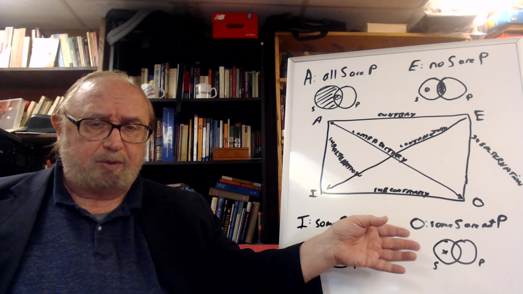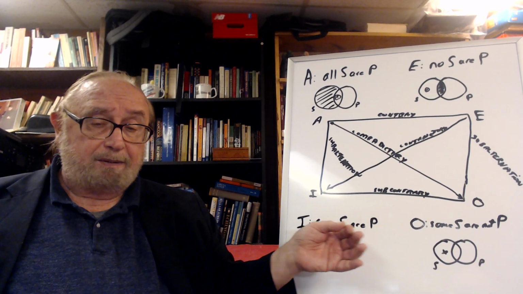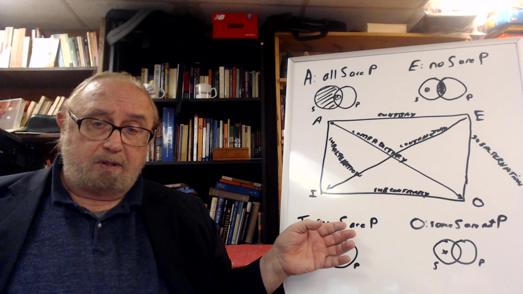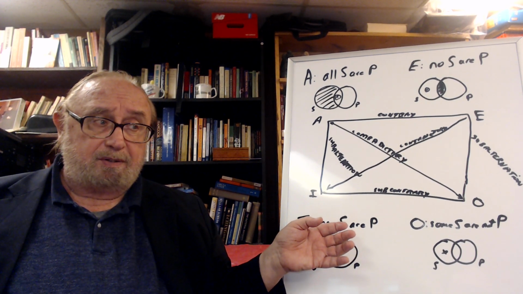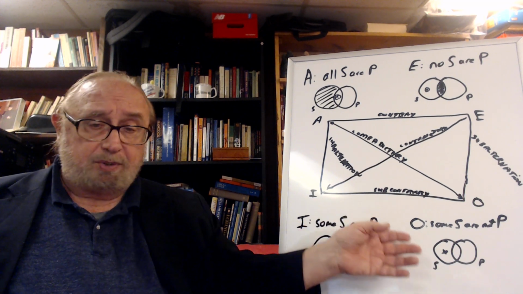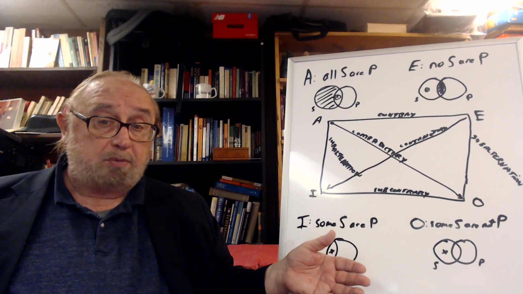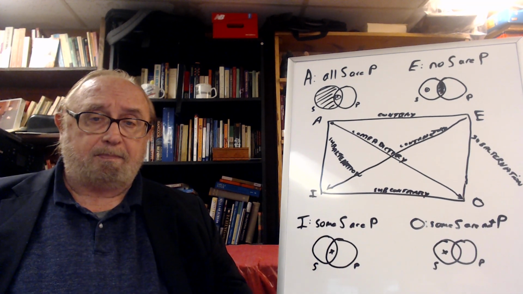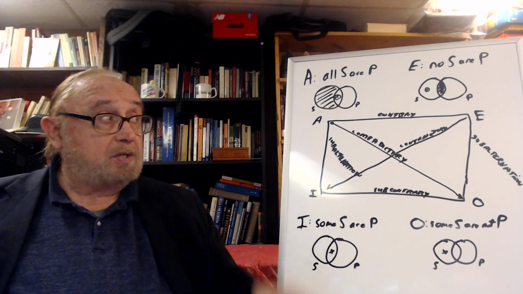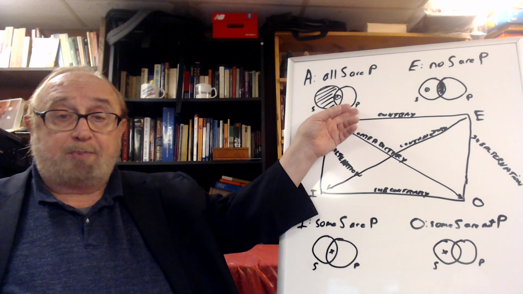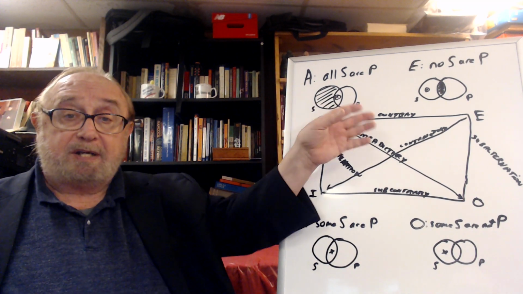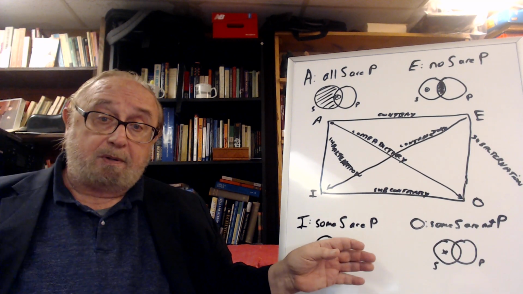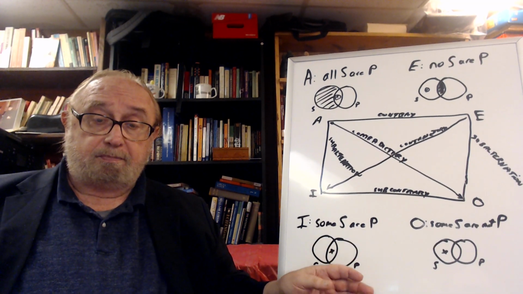Or you could say some horses are brown, some horses are not brown. They can both be true, but they cannot both be false. So the universals can both be false, but if one is true, the other has to be false. And here, they can both be true, but they can't both be false.